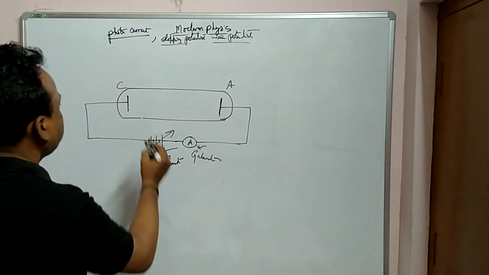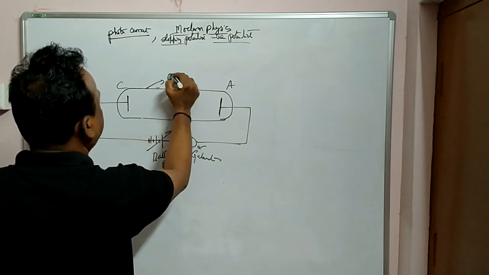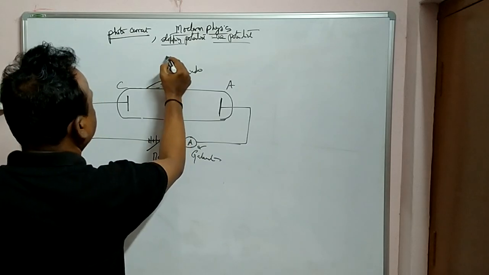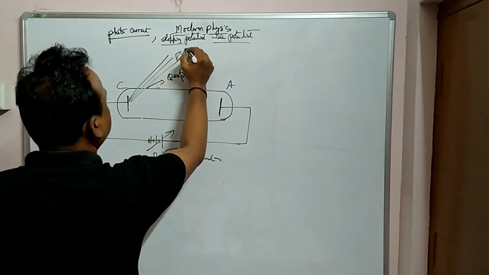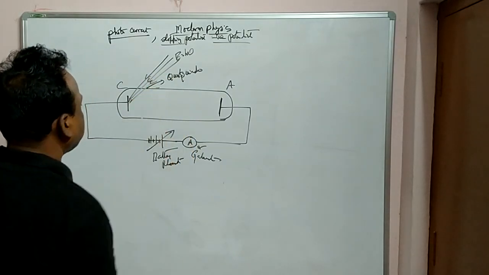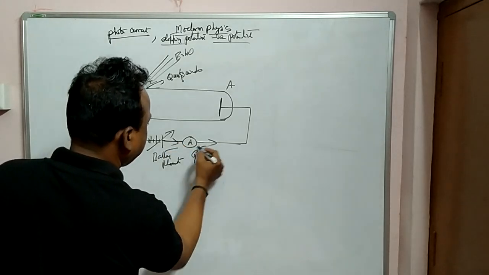photocurrent. So here a small window is present here, quartz window. So from this light is sent, E is equal to h nu. Okay, packets of light fall on this one. So as you know, this is the direction of current actually, positive side.